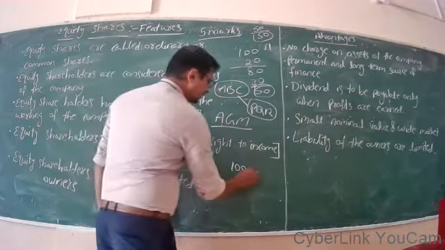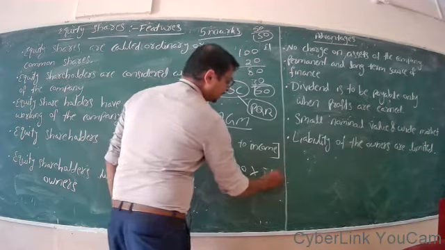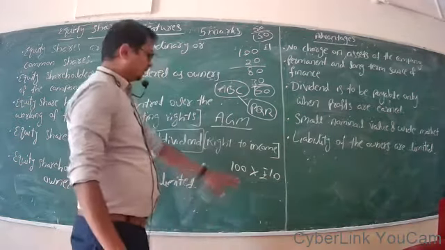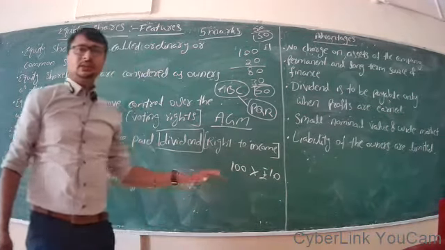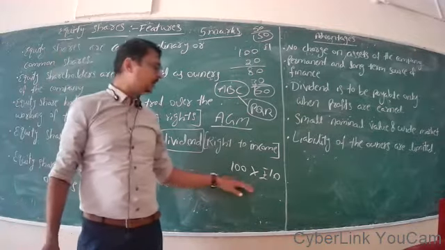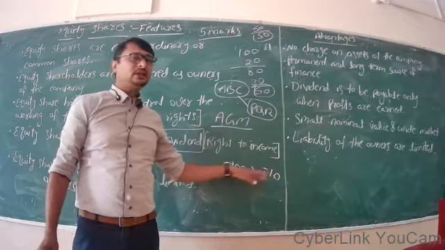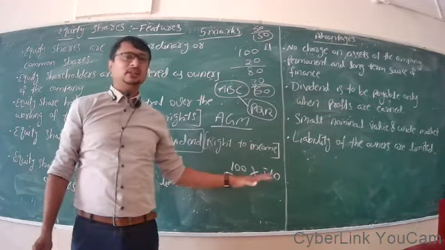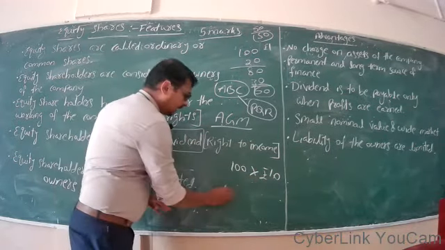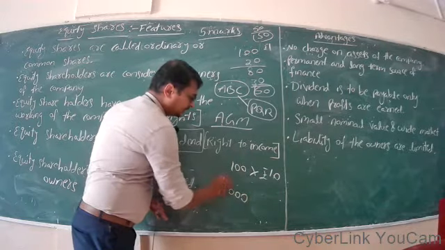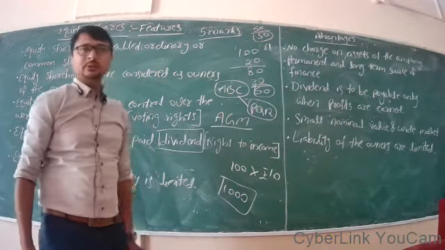Fine. Each share is worth 10 rupees. So there are 100 equity shareholders, or 100 owners of this company, who have invested 10 rupees each. So the company's capital by issuing equity shares is 1000 rupees.